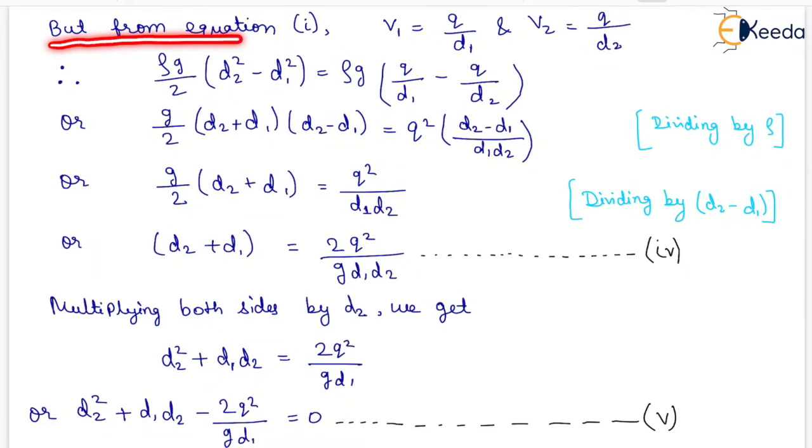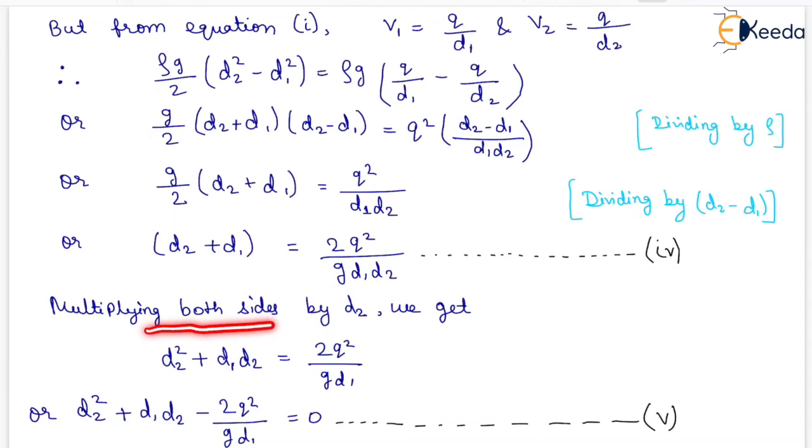But from equation 1, V1 will be equal to Q by D1 and V2 will be equal to Q by D2. Therefore, rho g by 2 into D2 square minus D1 square will be equal to rho g into Q by D1 minus Q by D2. On solving this, we will have D2 plus D1 equal to 2Q square upon g into D1 into D2, which is our fourth equation.